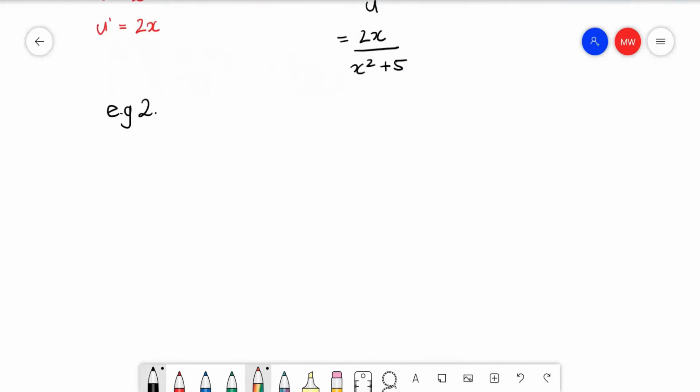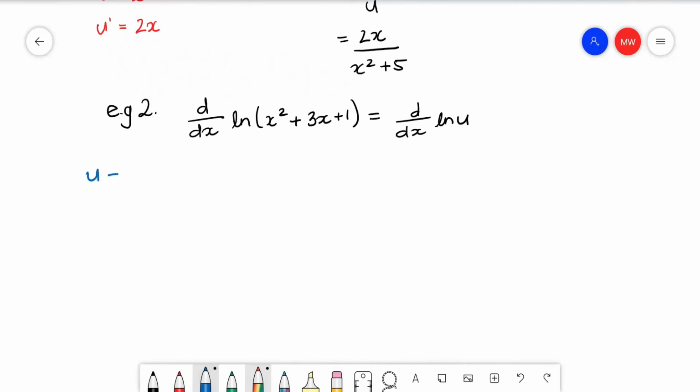Second example is d dx of ln, in brackets, x squared plus 3x plus 1, which is equal to d dx ln u, and u is equal to x squared plus 3x plus 1, and u dash is equal to 2x plus 3.